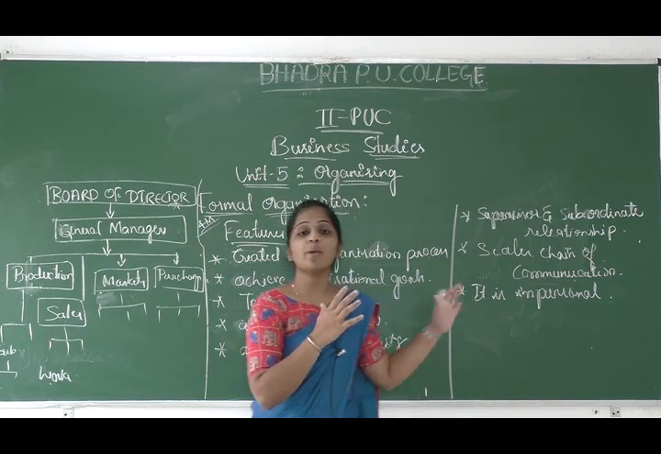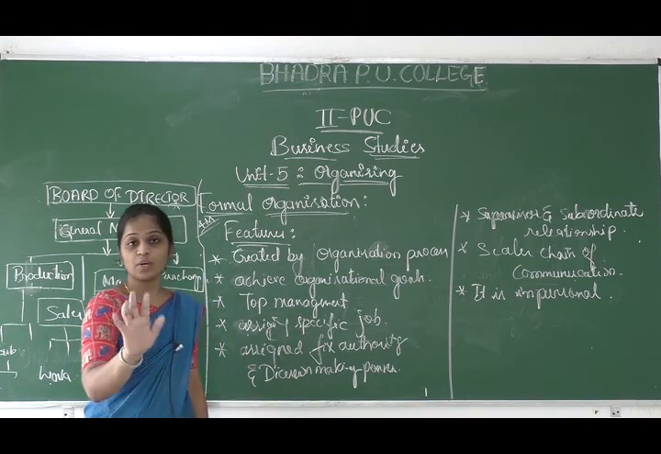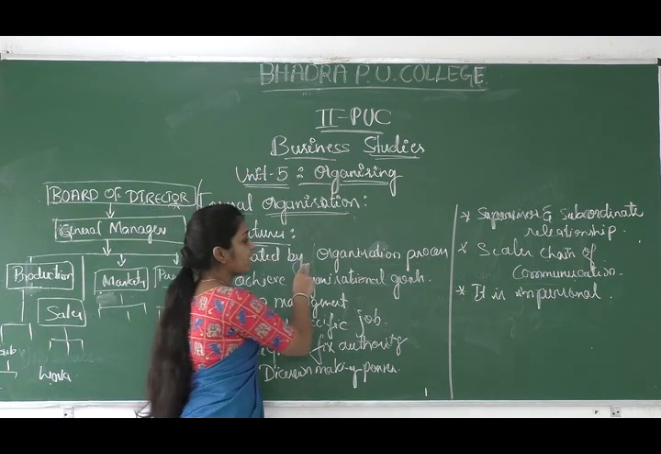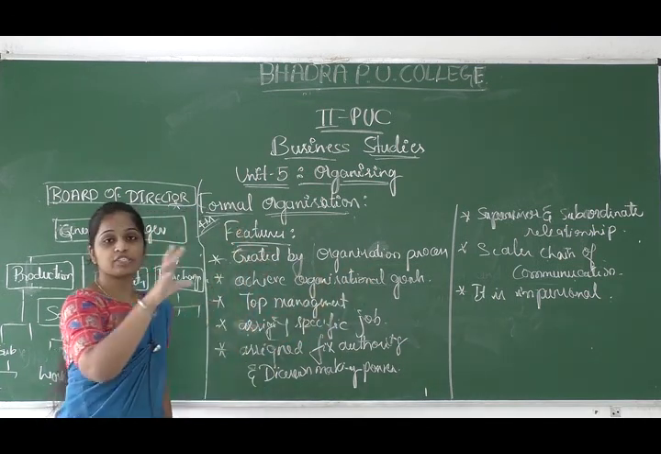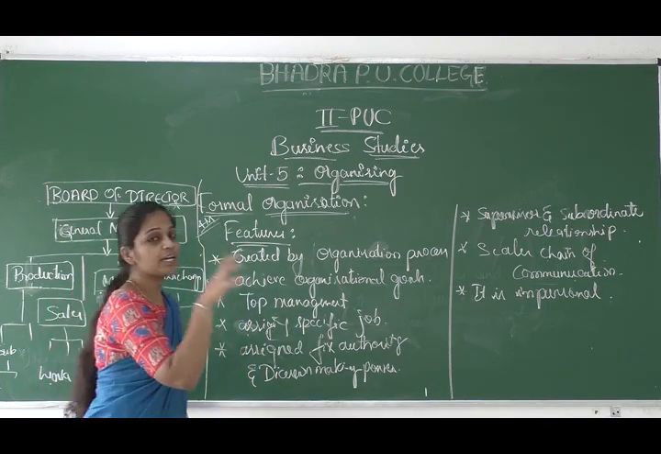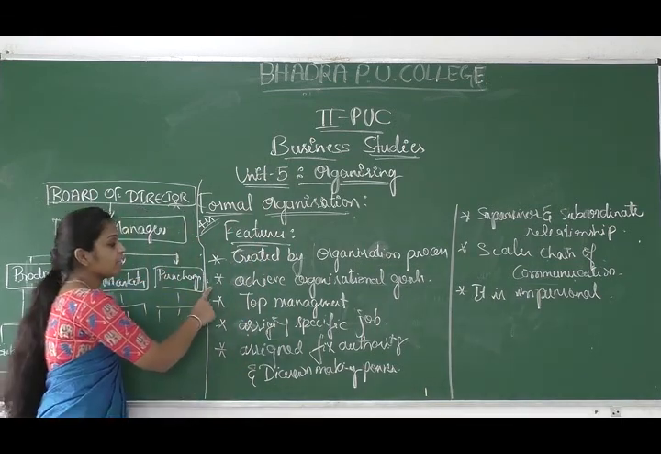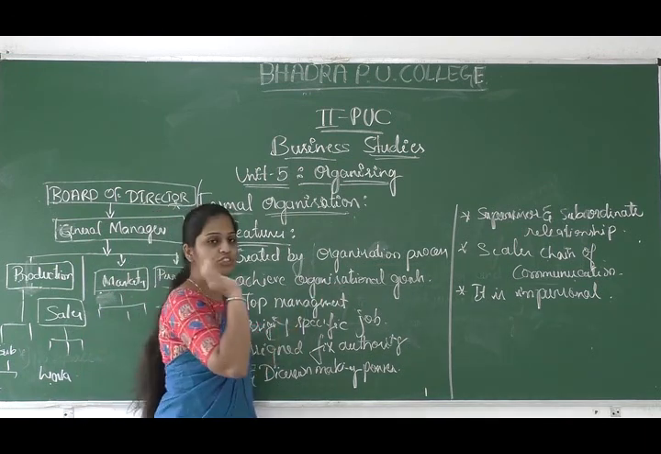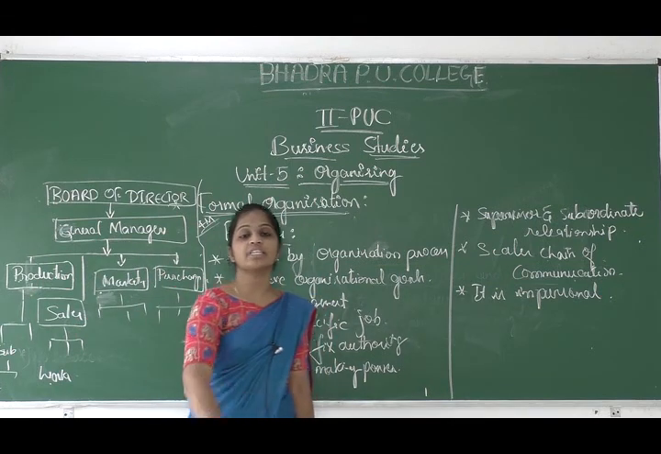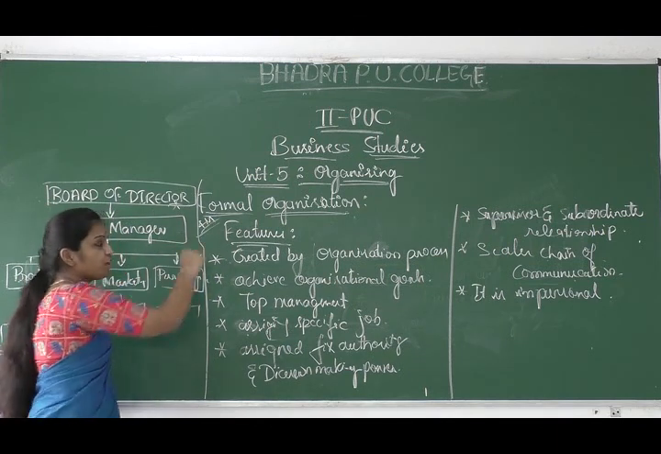Okay, so this is all about the features of the formal organizing. Let me repeat, let me brief. It is created by the organizational structure. Through the organization process, we are going to get the organization structure, and that organization structure we can call a formal organizing. The next point is achieving the organizational objectives. In order to achieve the organizational objectives, we will go with the formal organizing. So this is also one of the features.